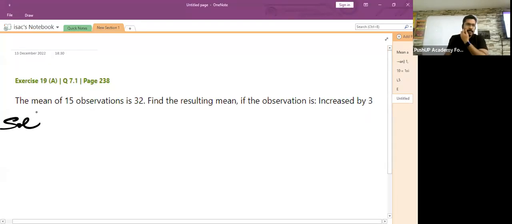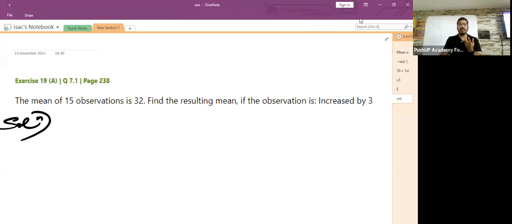The mean of 15 observations is 32. Find the resulting mean if the observation is increased by 3. Very smart type of question. Not a typical kind of question where all the numbers are given and like small children you have to find the average. Some change is there.